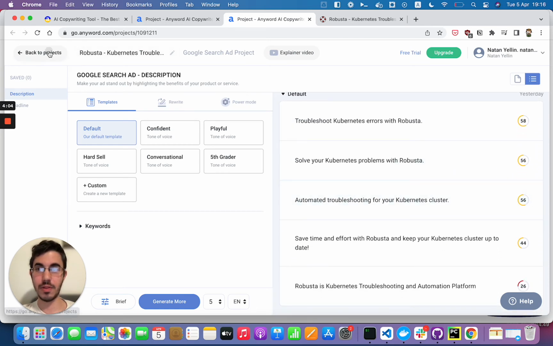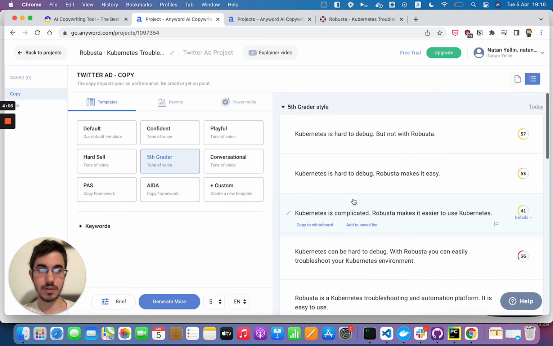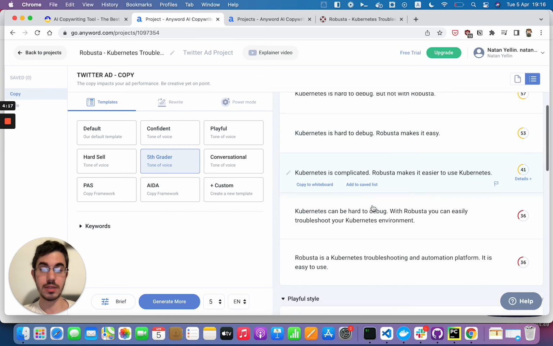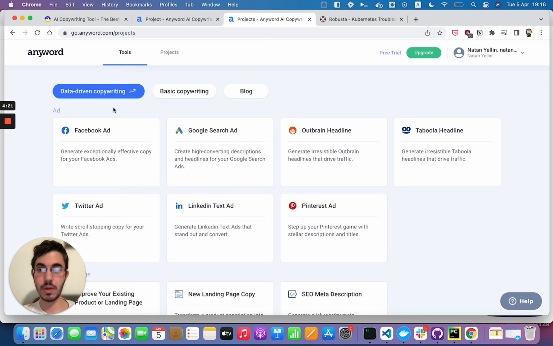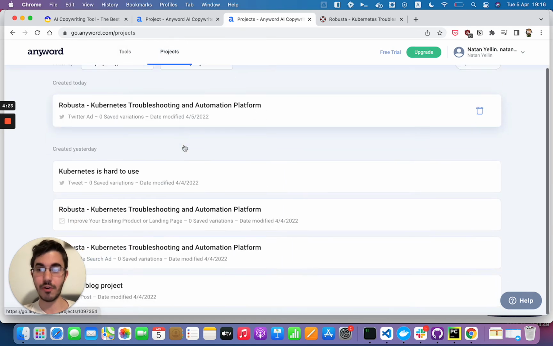I'll show you my favorite one now. Let's see if we got some more here. Kubernetes is hard to debug, but not with Robusta. Kubernetes is hard to debug. Robusta makes it easy. Kubernetes is complex. Robusta makes it easier to use Kubernetes. Okay, so these aren't bad. They're just spitting it out. And one last thing I want to show, actually, which I created before, my all-time favorite.